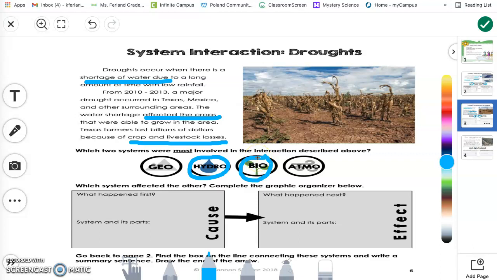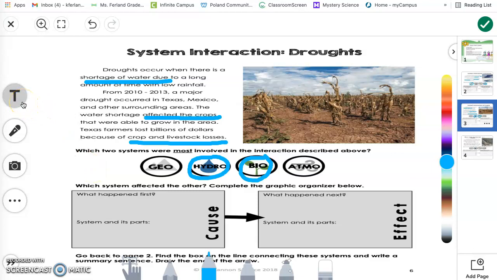So which system affected the other? Think of the cause and then the effect. Think of what happened first and its system and parts, and what happened next with its system and parts. Pause the video and talk with your partner and fill out the graphic organizer below. Resume the video when you're ready.